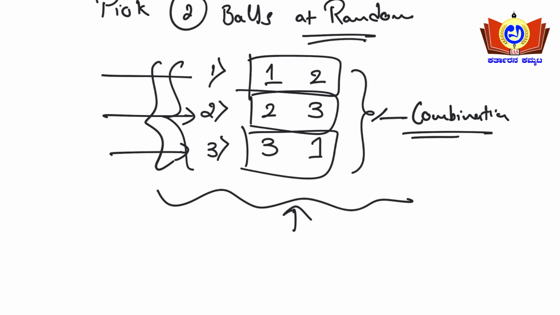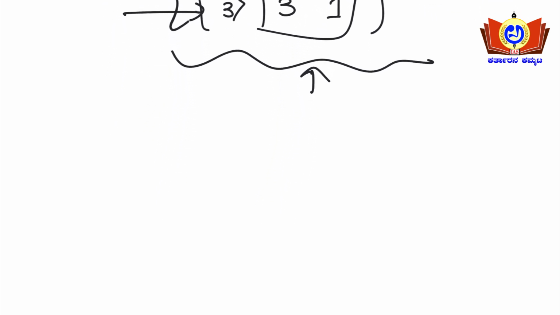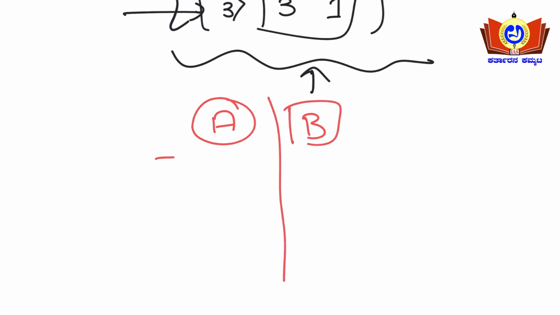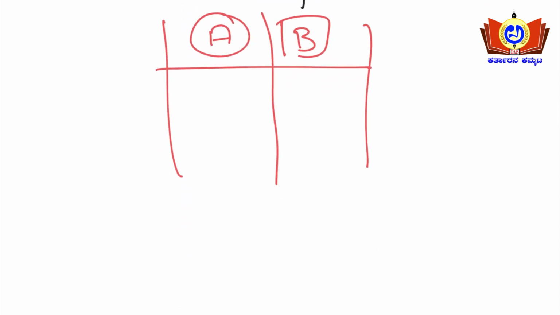See here, I'll explain with an example. The second type of picking you can do here is this: if there are two positions and you need to place these balls, okay. See here, there are two positions, position A and position B. In these positions, they are asking you to place two balls out of these three balls.